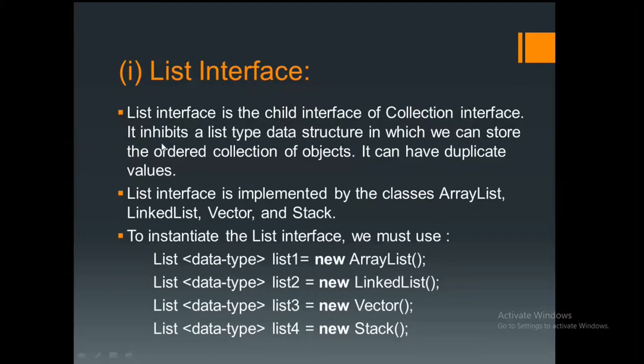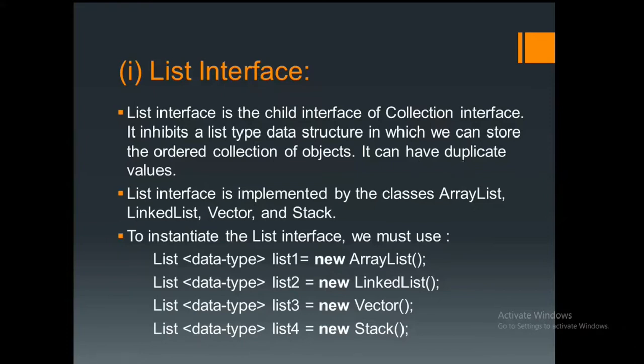Next, it inherits a list type data structure in which we can store an ordered collection of objects. It can have duplicate values. A very important point you have to understand here: all kinds of collection concepts are useful for the purpose of data insertion, data manipulation and everything. But one point you have to be very clear on: if you are using list interface, the limitation is that the data may have duplicate values.